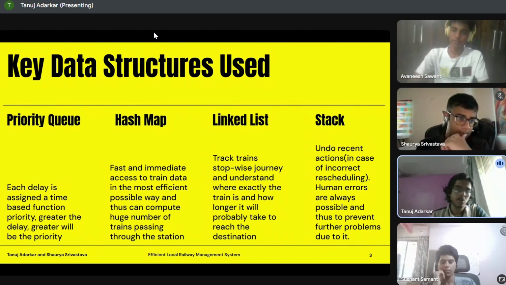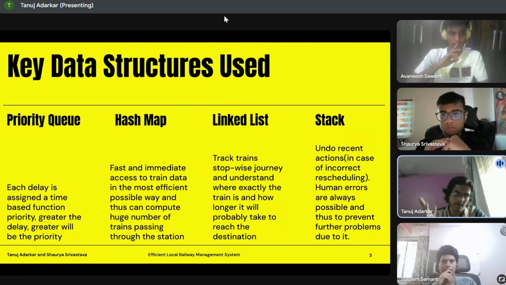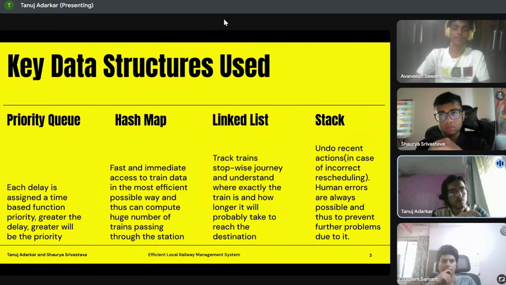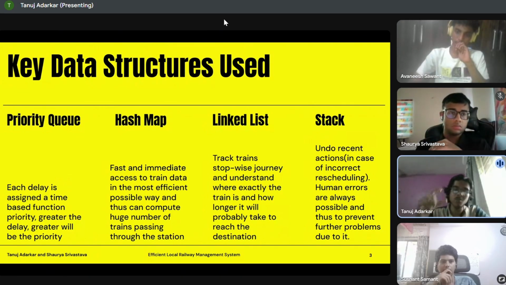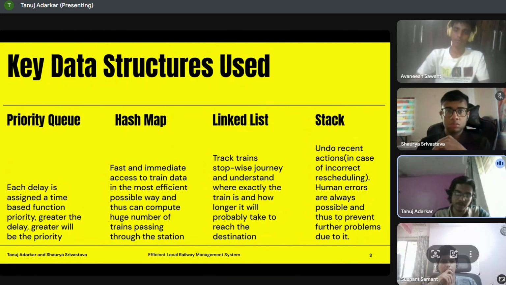Alright, so the priority queue here creates an automated and fair system to manage such a huge chaos. Now it solves no efficient rescheduling. Well, instead of a slow and manual process, the queue automatically sorts itself with the delayed trains by urgency. So let's say when a track is free, the system instantly dispatches a high priority train, making the entire rescheduling process highly efficient.